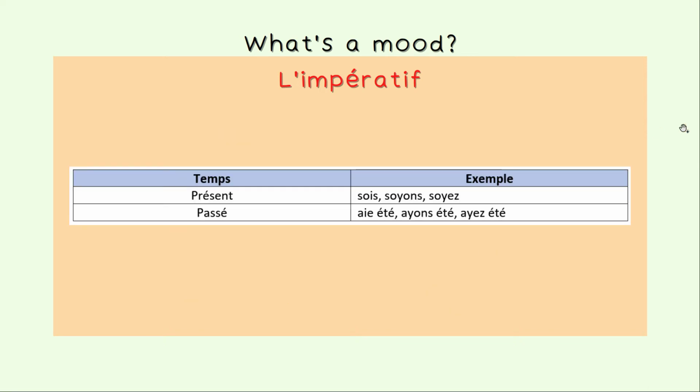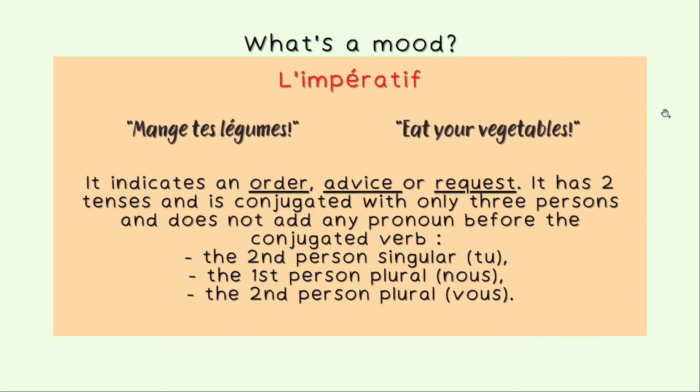You have 2 tenses in impératif, impératif présent and impératif passé. In impératif présent, you have sois, soyons, soyez. So you only have 3 verbs to memorize. And impératif passé, the same thing, aie été, ayons été, ayez été. So once again, you are going to use l'impératif to indicate an order, to express an advice or a request.